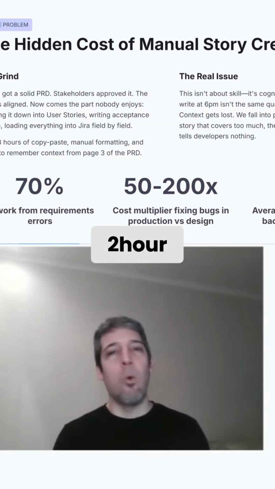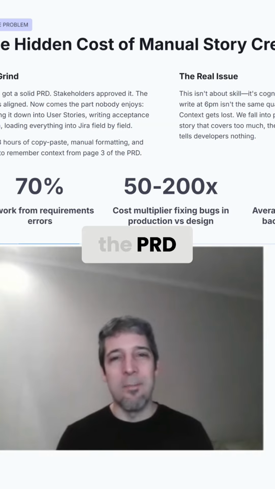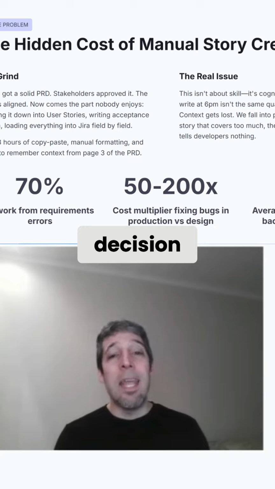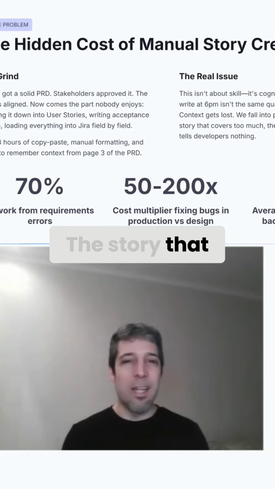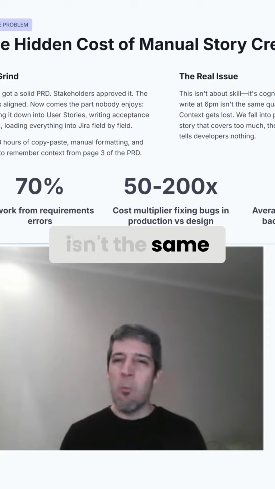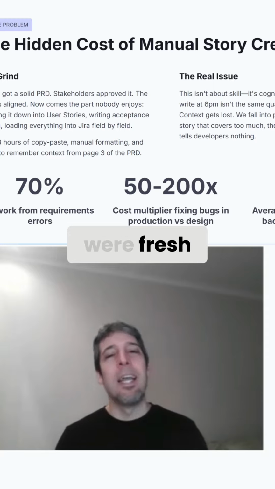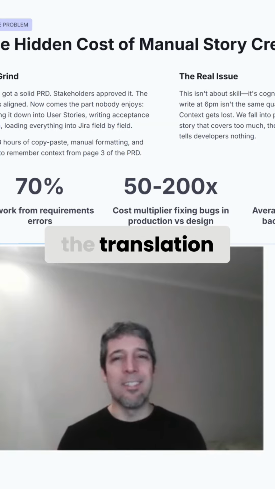And then comes the 2-hour refinement where we end up discussing things that were already decided in the PRD. Nobody remembers exactly why we made that decision. It's not about lack of skill, it's cognitive fatigue. The story that you write at 6 p.m. isn't the same quality as the one you wrote at 9 a.m. when you were fresh. The context from page 3 of the PRD gets lost somewhere in the translation, and we